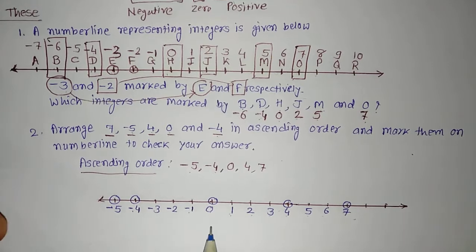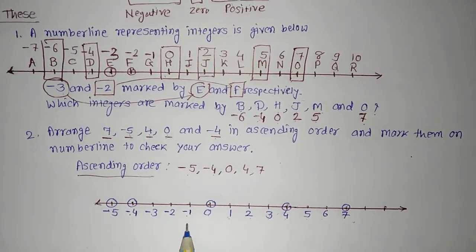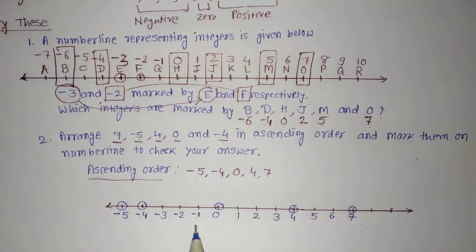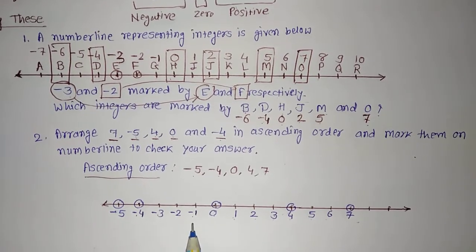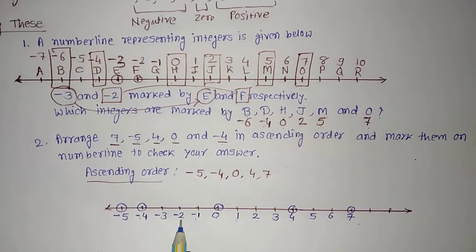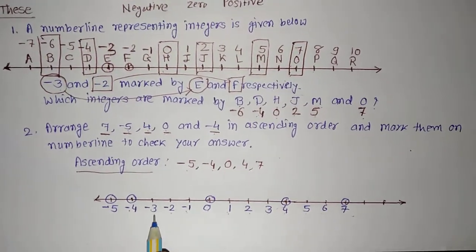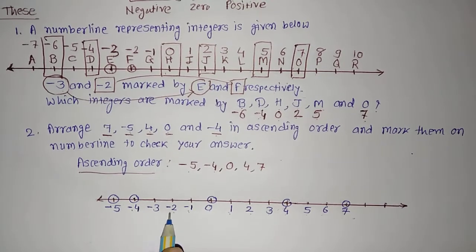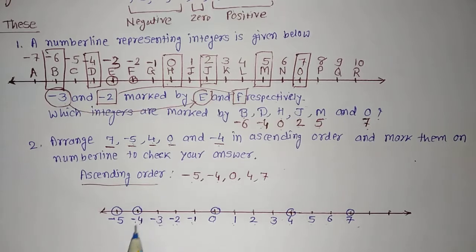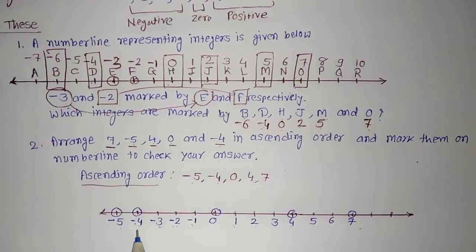But while we are going to the left-hand side on the number line, the negative numbers are in decreasing order. It means minus 1 is larger than minus 2, minus 2 is larger than minus 3, minus 3 is larger than minus 4 and minus 5 is smaller than minus 4.